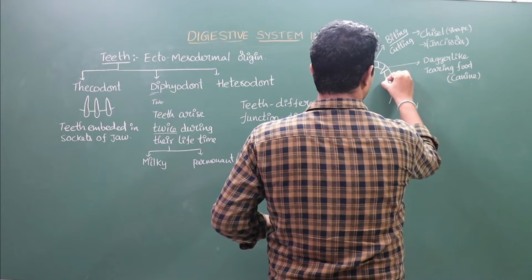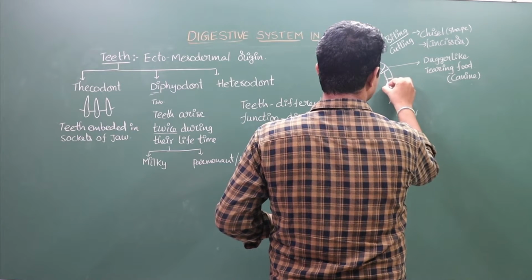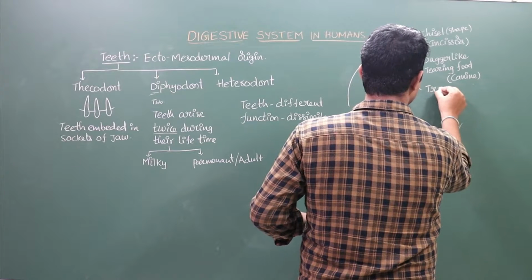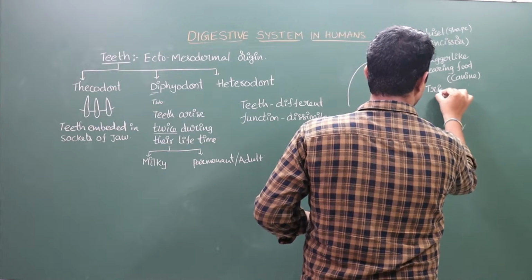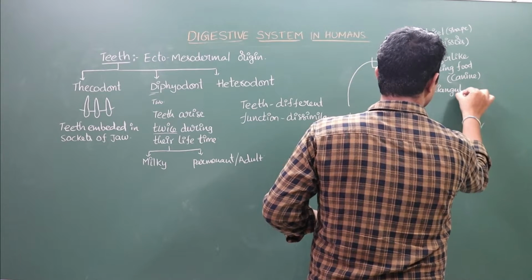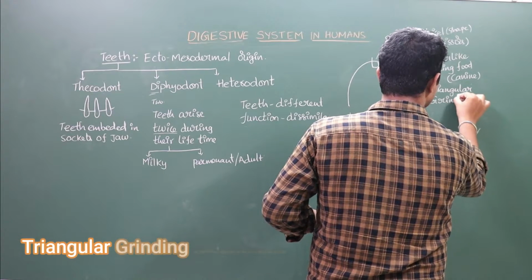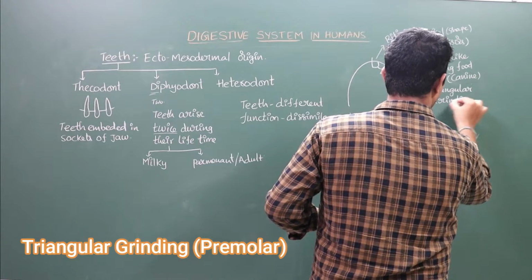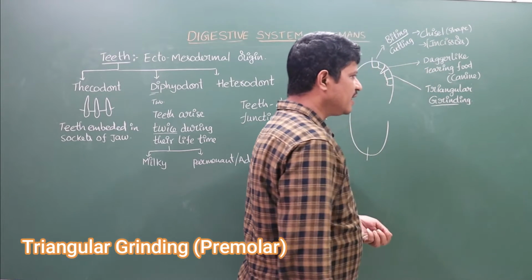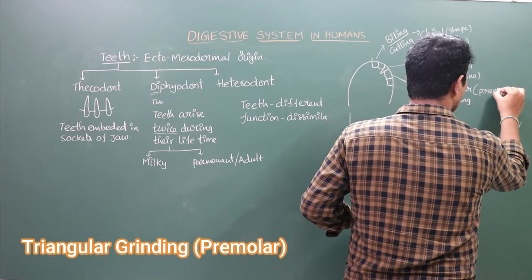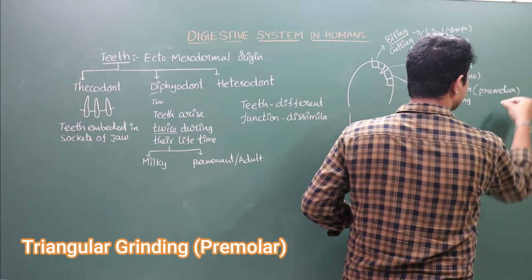Now the next tooth is triangular in shape. The triangular shaped teeth help in grinding the food particles. This tooth is premolars.